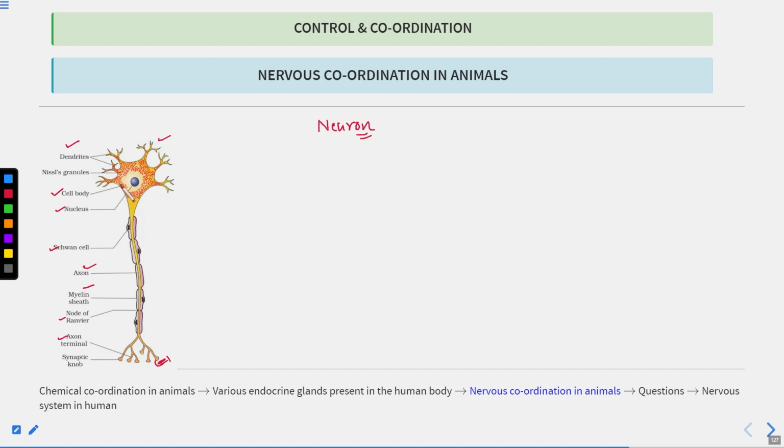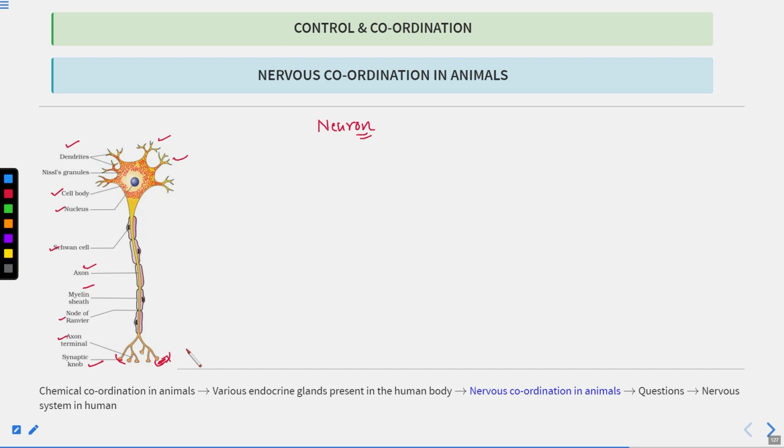Here is the nucleus, so the cell body looks like this, and it has these branches known as dendrites, which help in transmitting the information from one nerve cell to another nerve cell. And this is the region, the synaptic knob, where some chemicals are released. There is a lot of activity going on here, and the information is transmitted from one nerve cell to another nerve cell. Clear? So this is the structural and functional unit of the nervous system.